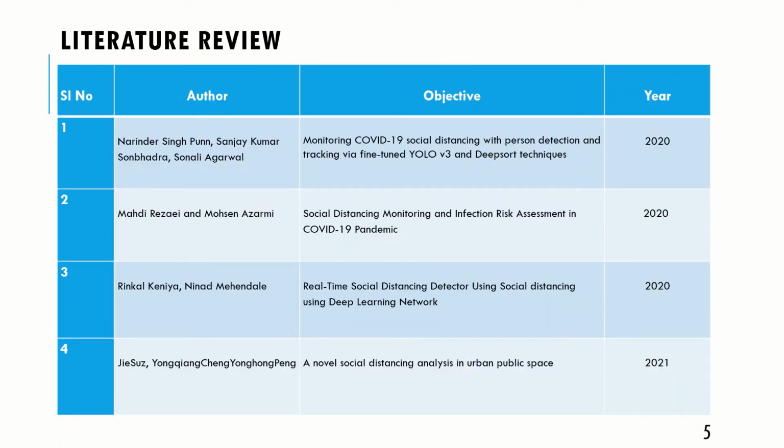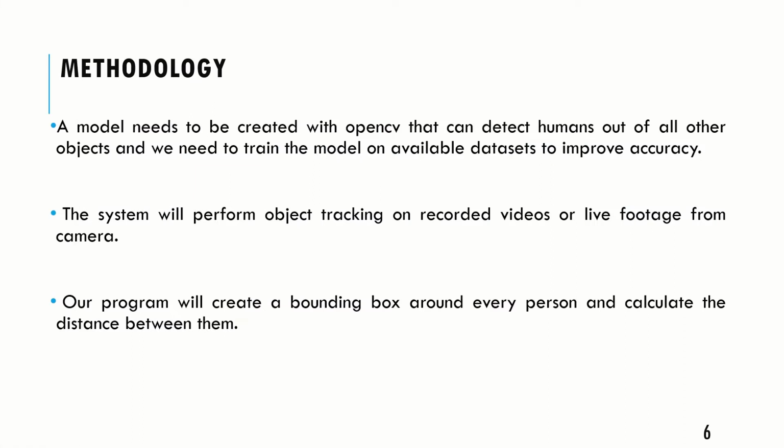Literature review: these are some articles we are inspired from. A custom model has been created with YOLO V3, which is a fully convolutional neural network. It can detect humans out of all other objects. We then wrote the distance measuring function in Python using the OpenCV library. The system performs object tracking on recorded or live footage from a camera.